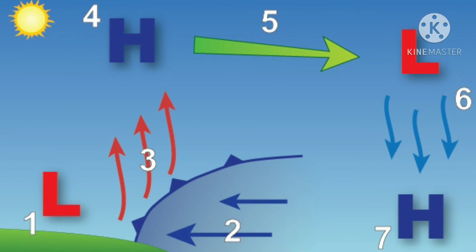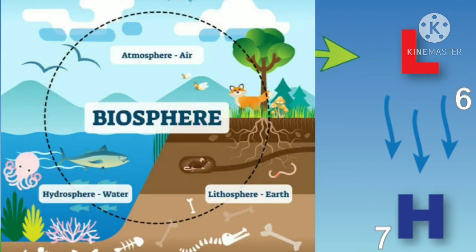Now we will turn, my dear students, towards the biosphere. What is biosphere? The biosphere is the major domain of life. It is a narrow zone of contact between land, water and air.